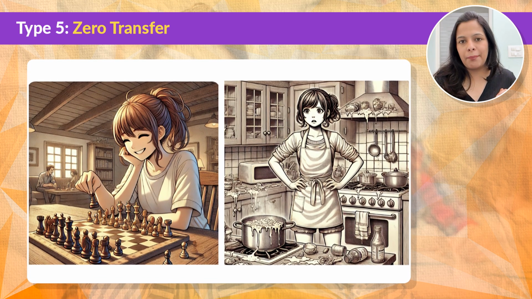Let's take another example. Let's say you're great at playing chess. But when it comes to cooking a meal, your chess skills won't help you chop vegetables or follow a recipe better. The skills involved in both activities are completely different. So there is no transfer happening, and that is what we call zero or neutral transfer of learning.